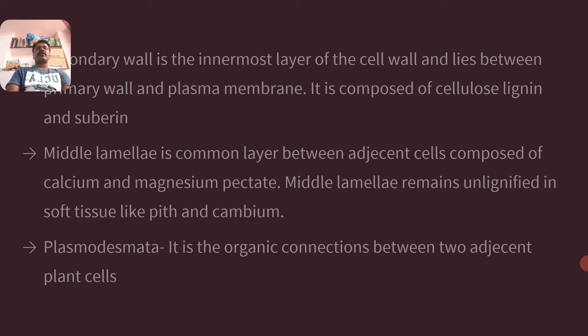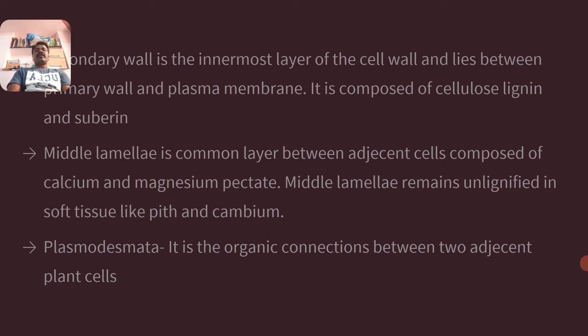In soft tissues like pith and cambium, you may have heard of the cambium and the pith, whenever you take the transverse section of stem and root, which shows different parts. One part is the pith, and another part is the cambium. These are soft tissues which are not lignified because of this middle lamellae.